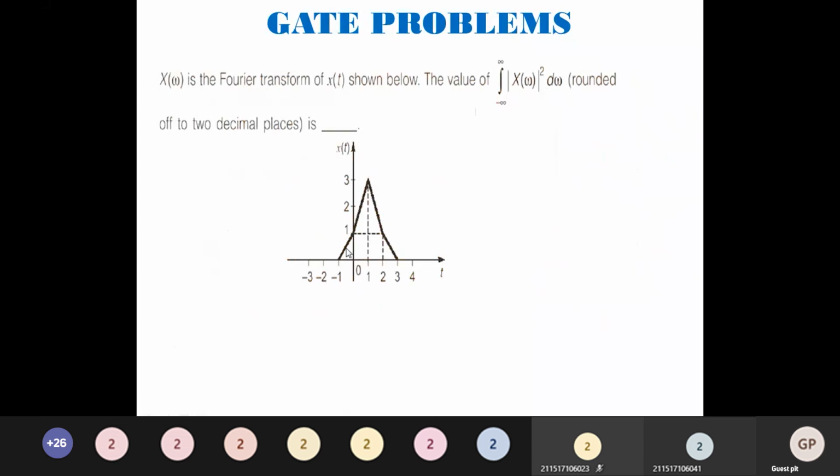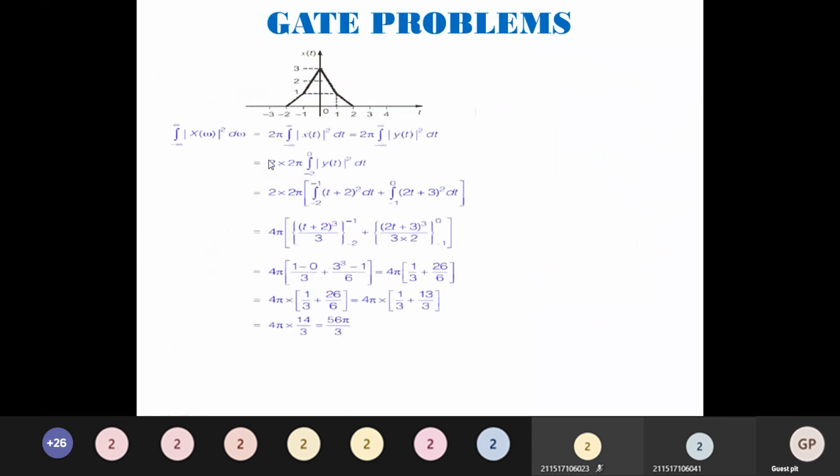From minus 1 to 0, there is a ramp. From 0 to 3, there is again a ramp. That is from 1 to 3. No, that is not a ramp since we have one value here. For that it is 3. So this is again one value, here another value, here another value. So we have to put a formula and try to solve it. What is given here?